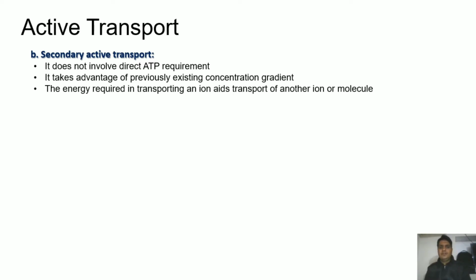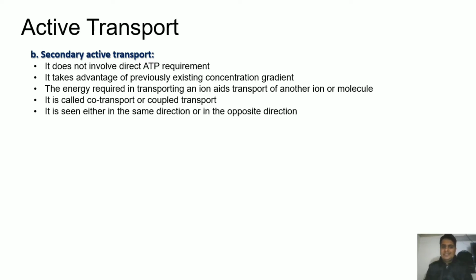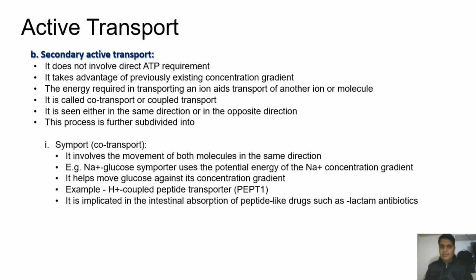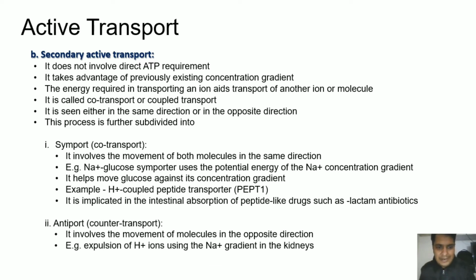The energy required in transporting one ion aids transport of another ion or molecule. It is called co-transport or coupled transport mechanism. It is seen either in the same direction or in the opposite direction. This process is further subdivided into symport, which is known as co-transport, and antiport, which is known as counter-transport.